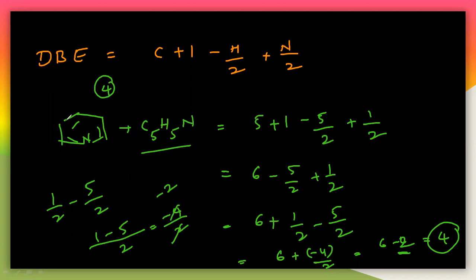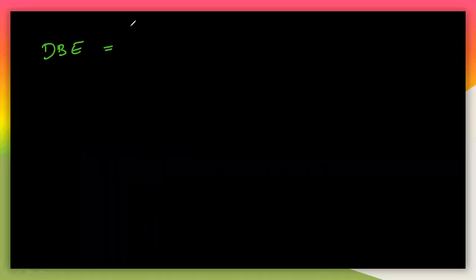I will tell you here. Let us remove all these things, and I will tell you what this 4, the double bond equivalence, means.